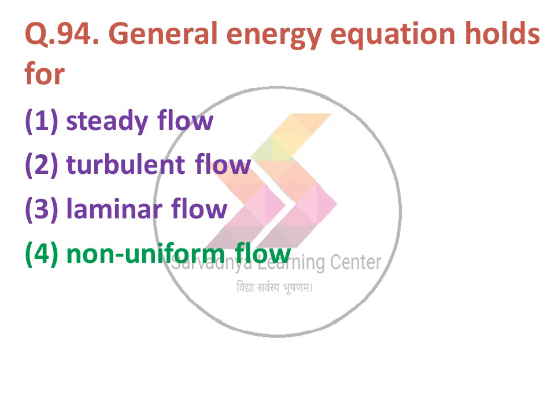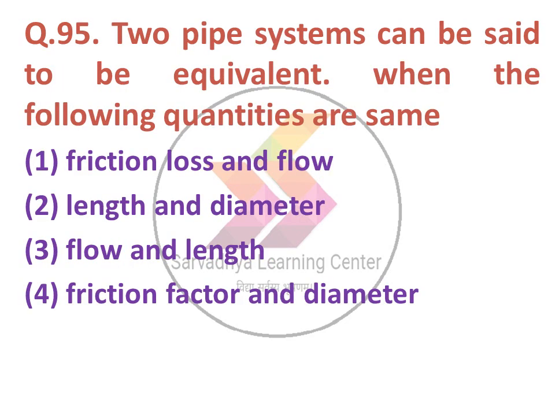Next question: two pipe systems can be said to be equivalent when the following quantities are same. Option 1 friction loss and flow, option 2 length and diameter, option 3 flow and length, option 4 friction factor and diameter. The correct answer is option number 1, friction loss and flow.